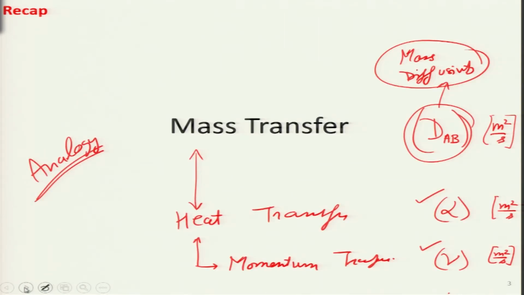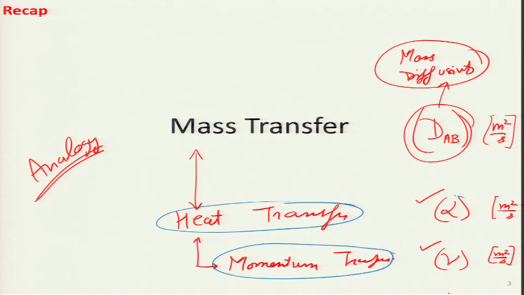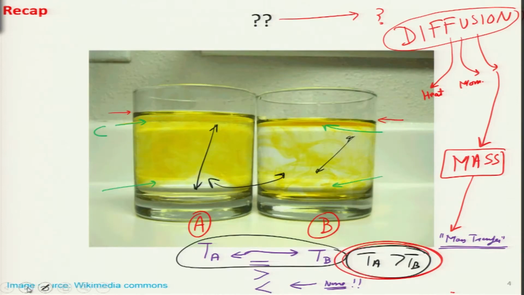So, we introduced the topic of mass transfer, and the main thing to keep in mind is that it is very similar to all the topics that we have studied in heat transfer as well as momentum transfer. And as the coefficients for all these three indicate, they have the same units. The first one is mass diffusivity, the second one is heat diffusivity or thermal diffusivity, and the last one is momentum diffusivity, which we know as kinematic viscosity. All of them have the units meter square per second.